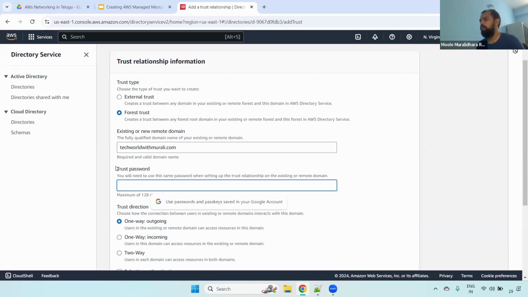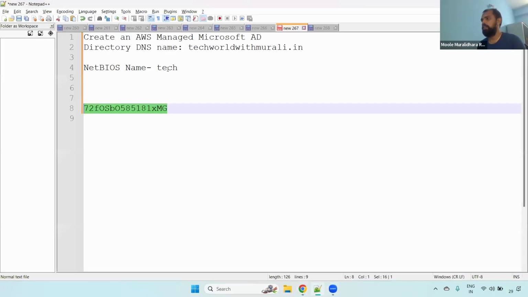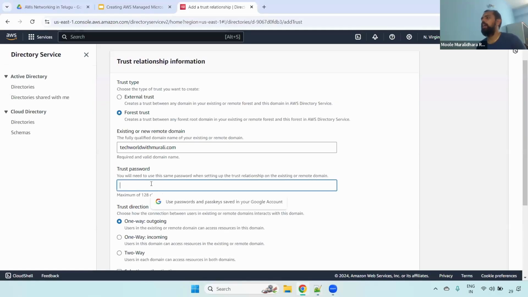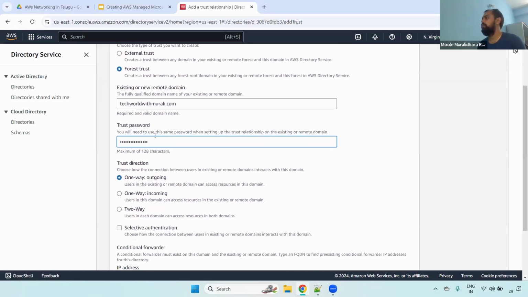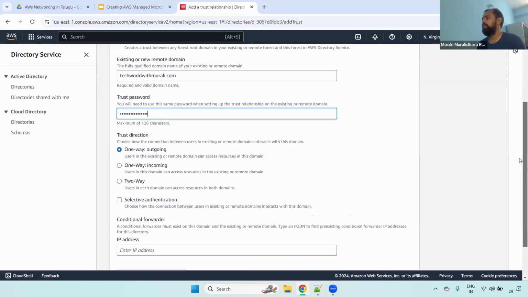Remember, whatever password you give here, the same password must be used at the on-prem AD level to set up the trust relationship. For example, I'm giving this one, and I'm mentioning here that I will inform the AD team. If you have a different AD team in your organization, inform them: I'm choosing this password, please choose the same on your side as well.